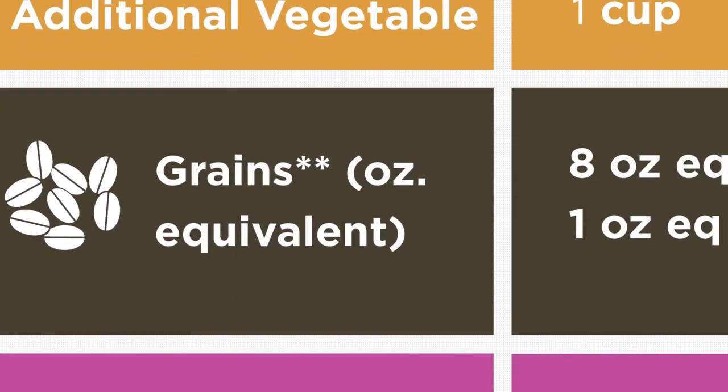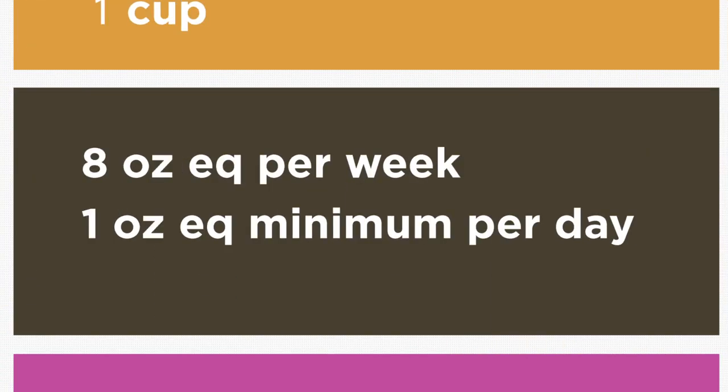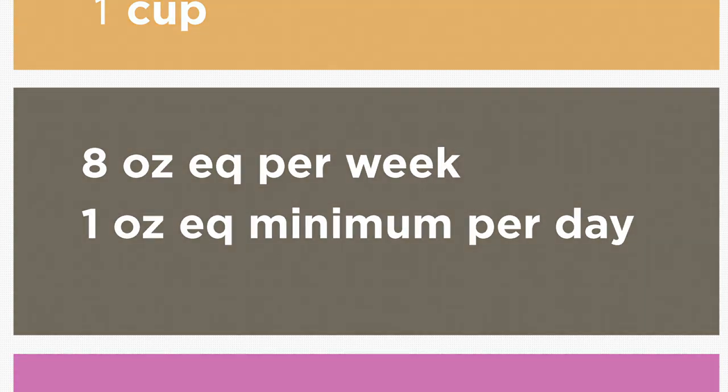For grains, 8-ounce equivalents are required per week for student lunches in grades K through 8, and at least 1 ounce equivalent must be offered daily. At least half the grains at lunch must be whole grain rich for school year 2013-14, and in the school years 2014-15 and beyond, all grains must be whole grain rich for all grade levels at lunch.